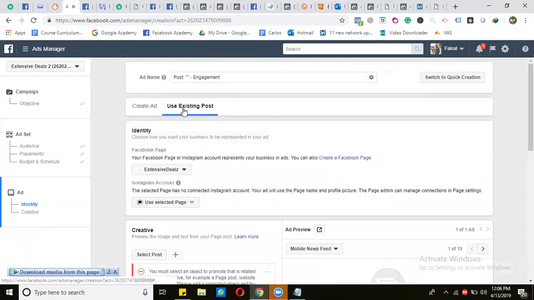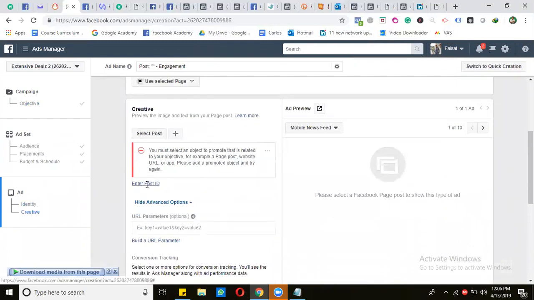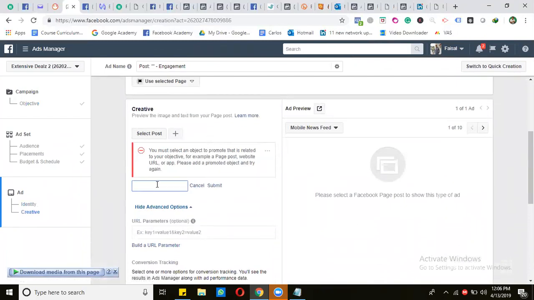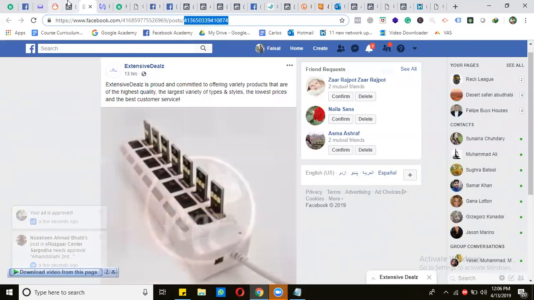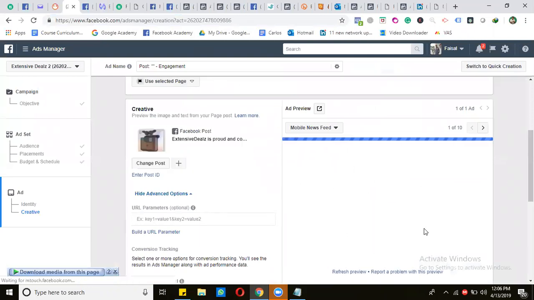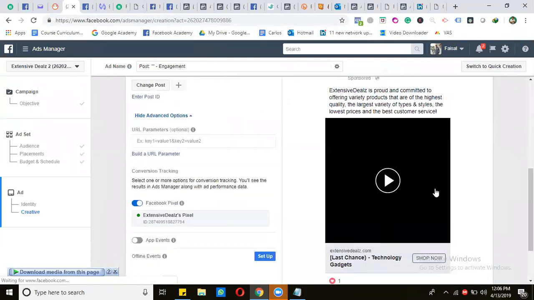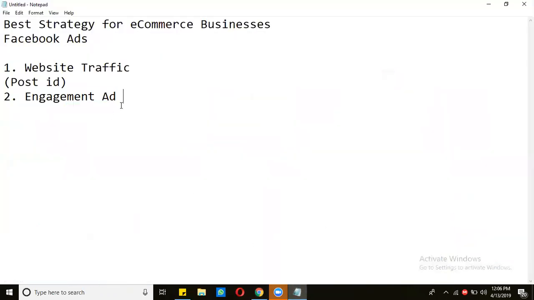From here, use the option Use existing post, and then put in the post ID. Simply paste the post ID that you have copied and submit. With that post, your ad will be created. Click on confirm and let this ad run for 1 to 2 days with at least a $10 budget for the 2 days. After spending that amount, you can close the engagement campaign, and now it's time.